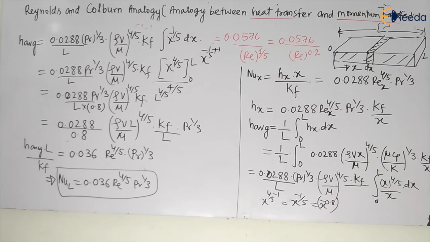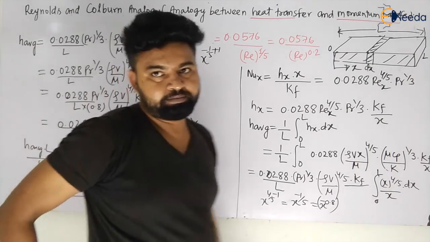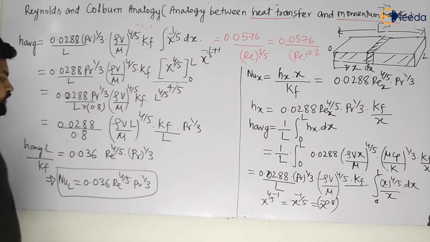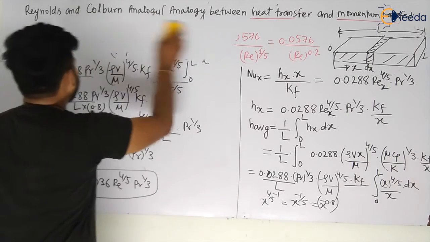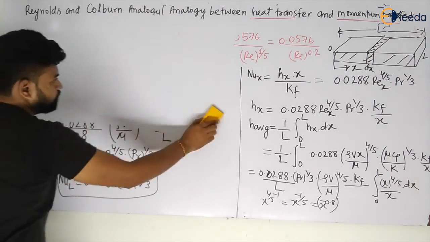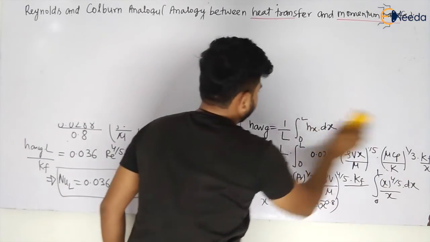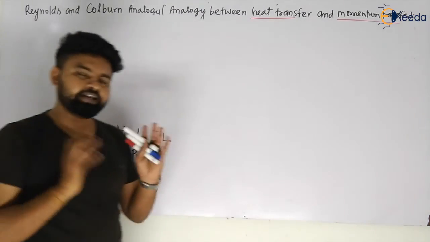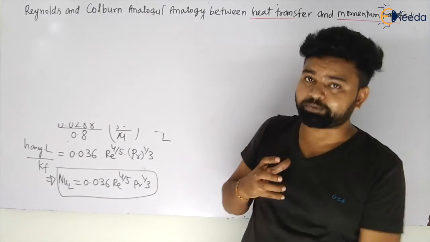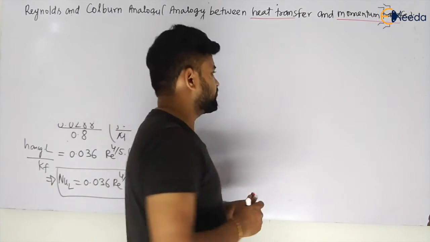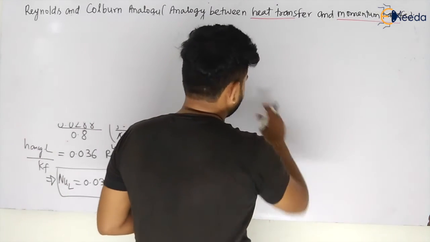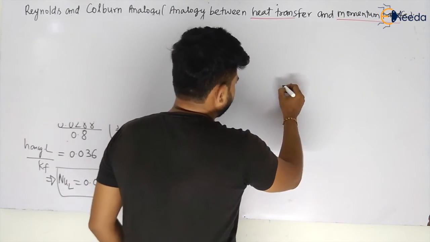So if you want to calculate for combined laminar and turbulent flow, let us see, my dear students. You can do it yourself. These are things you have to remember, or see once what the procedure is. You don't have to go for the derivation. Just remember, my dear students, and these are very important, although the examiner will give all these relations. So if laminar flow is occurring on the plate, let us see.